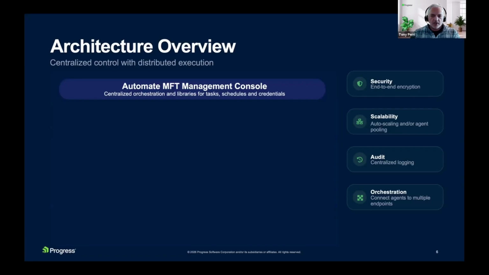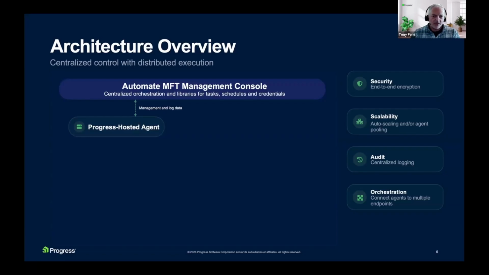There are really two flavors of agents that you'll be able to utilize to execute tasks. The first shown here is a Progress hosted agent. As the name implies, these are hosted by us. They're independent from the console and the control plane, basically lightweight containers that Automate MFT will spin up, run a task on, and then tear down.